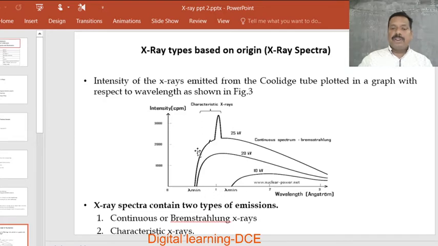But if we observe the highest intensity curve, on this smooth curve there is a spike or hump. This spike or hump on the continuous X-rays is due to the characteristic X-ray emission. This is what the characteristic X-rays are. The rest of this is the continuous X-ray spectrum, or Bremsstrahlung X-ray spectrum.